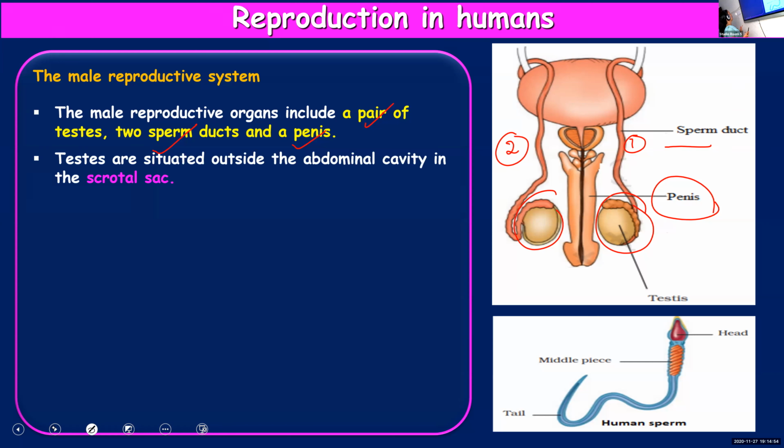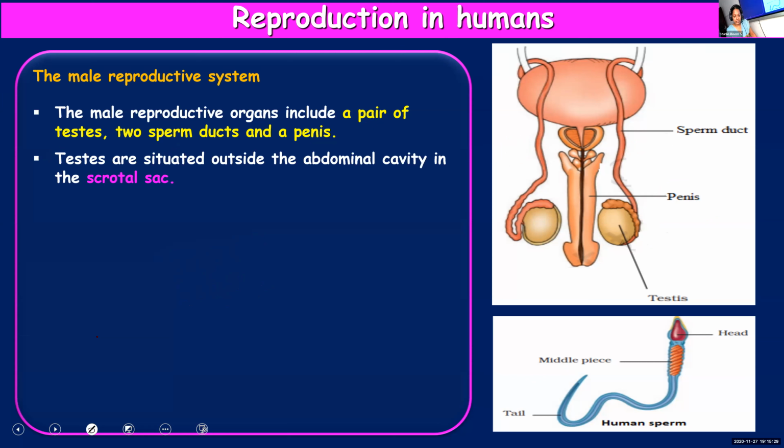Now, starting with the first one, testis. Singular is testis. And plural is testes. Only one letter is different. Here it is I, here it is E. So this is singular, this is plural. Okay. How many testes? A pair of testes are present. And these are situated outside the abdominal cavity in a special sac known as scrotal sac.